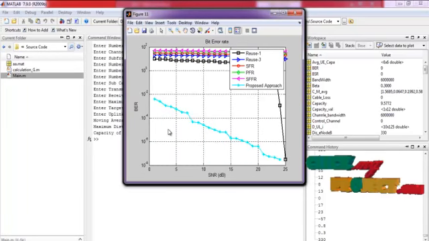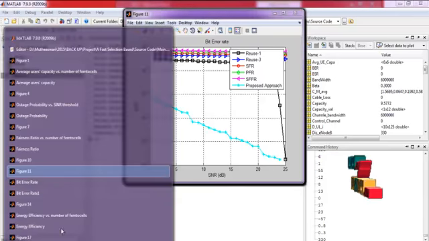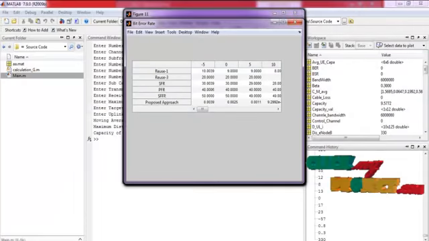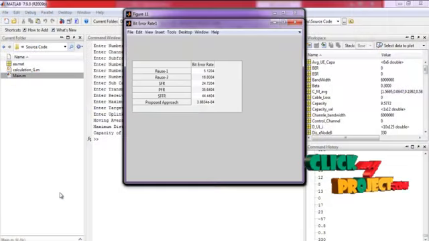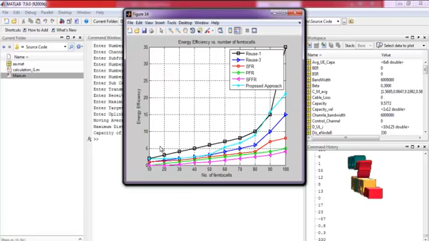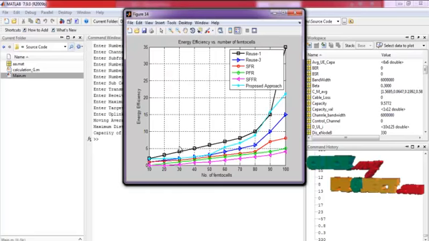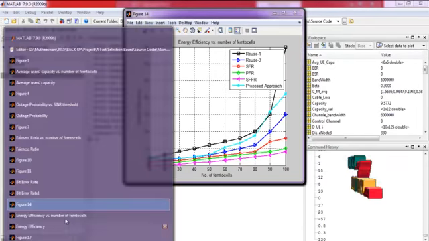Here is the bit error rate graph between the existing and proposed system by varying the SNR value. This is the bit error rate values displayed in a table, the overall bit error rate values. And this is the energy efficiency graph by varying the number of femtocells between our existing and our proposed work.